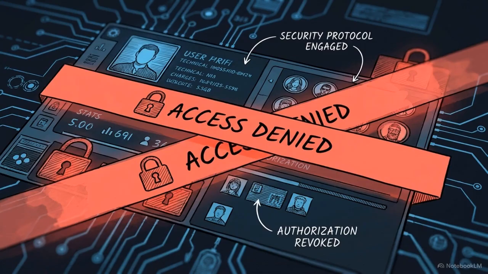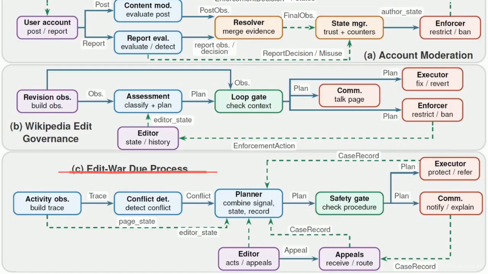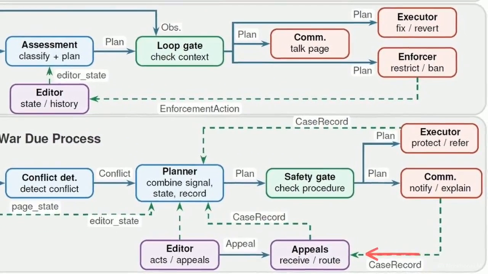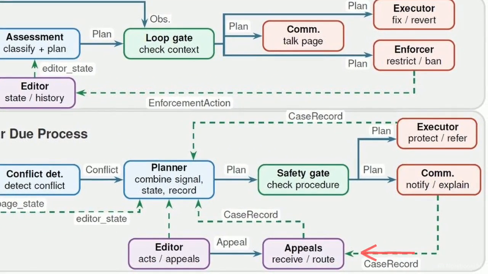The stakes elevate when automated governance systems possess the authority to permanently restrict users. Looking at the bottom section of this workflow diagram, labeled Edit War Due Process, we see an architecture designed to handle complex user disputes, charting the exact path from enforcement to the appeals block. Consider a scenario where the enforcement agent successfully determines a user violated a policy and bans their account. There is a hidden logic trap built into this flow. The enforcer strips the user of their write permissions across the platform.